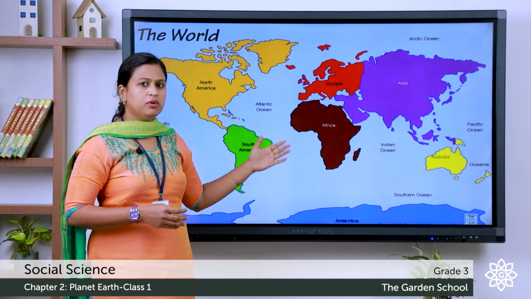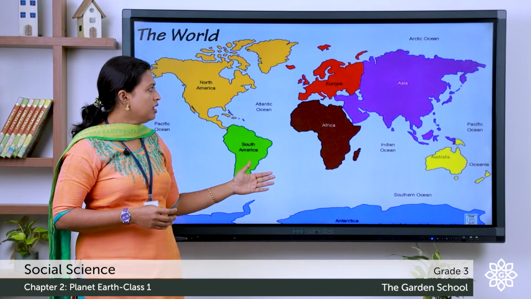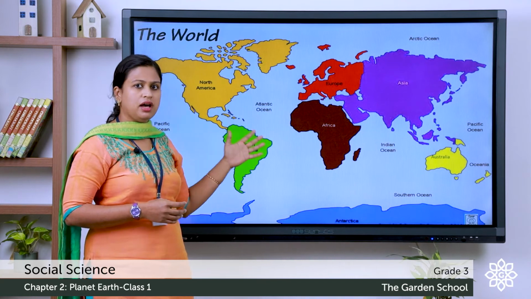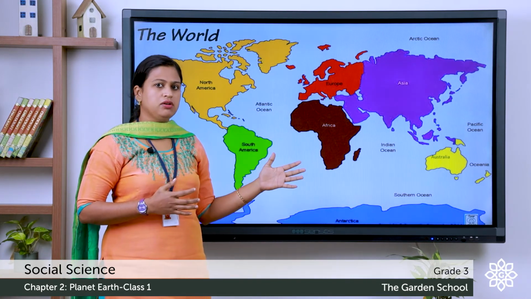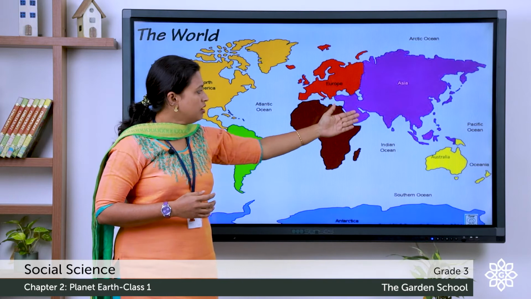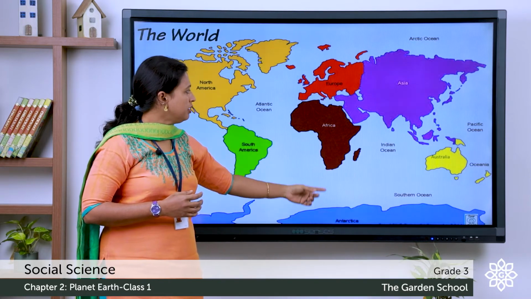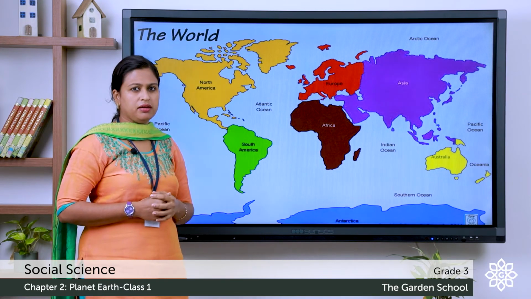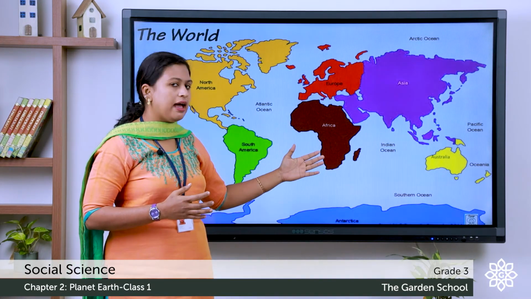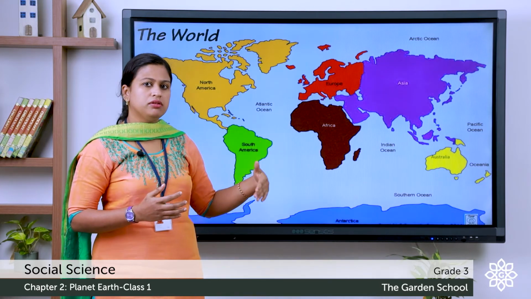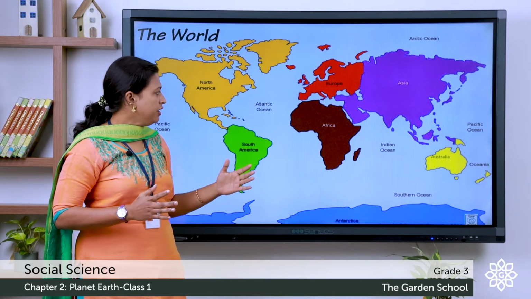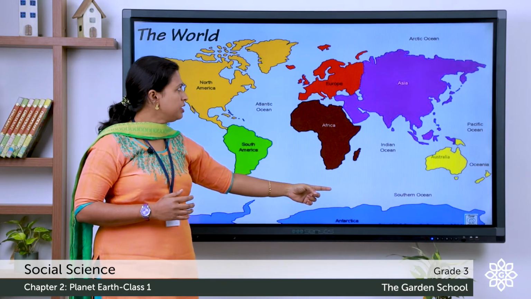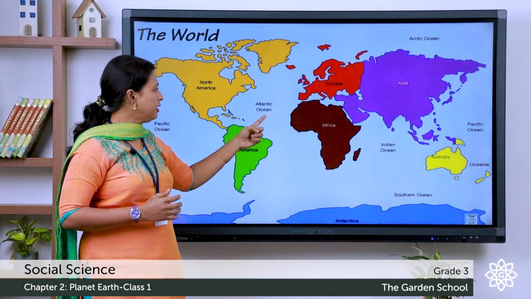This is the world map and here you can see the continents. The continents are shown with different colors. So, we have 7 continents, that is Asia, Australia, Antarctica, Africa, Europe, North America and South America. You might have seen that these continents are surrounded by oceans. We have 5 oceans: Pacific Ocean, Southern Ocean, Arctic Ocean, Atlantic Ocean.